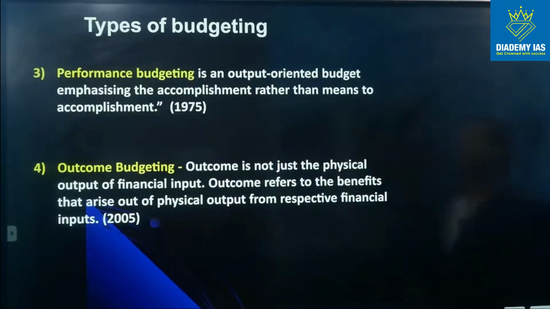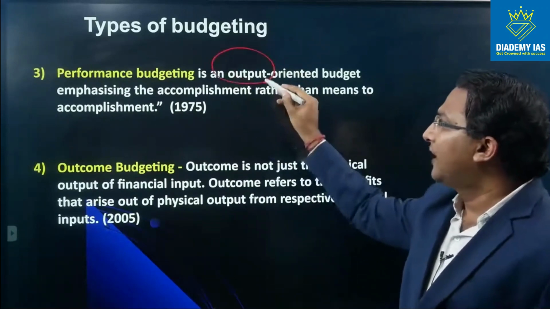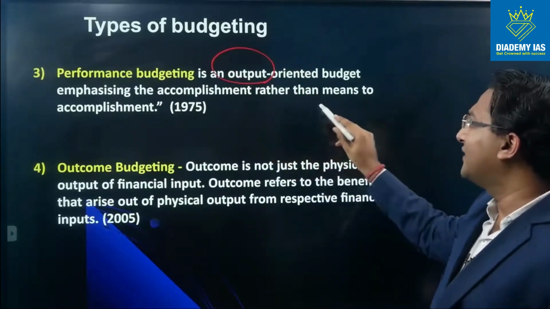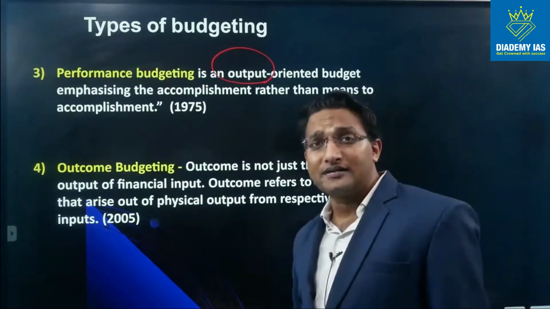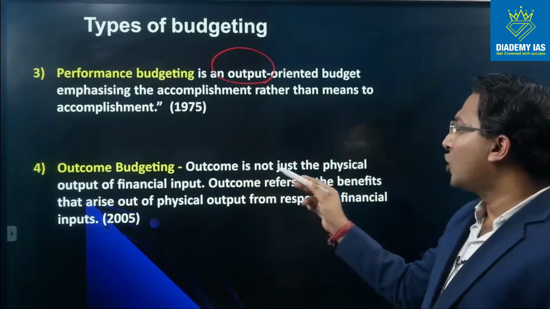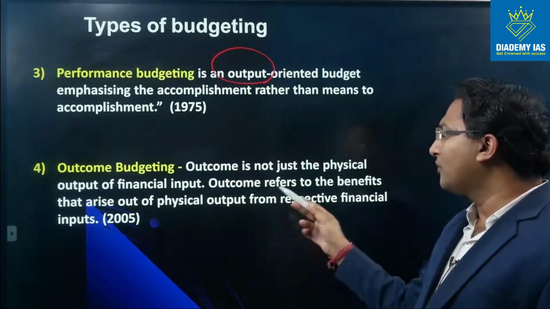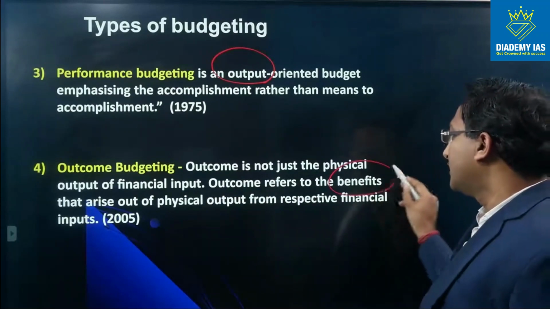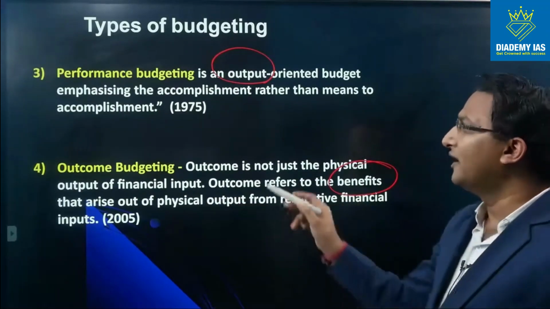Performance budgeting is an output oriented budget, emphasizing the accomplishment rather than the means to accomplishment. So the focus is upon accomplishment. How many colleges, how many schools. Outcome budgeting: outcome is not just the physical output of financial input. Outcome refers to the benefits, right, that arise out of physical output from the respective financial input, right?